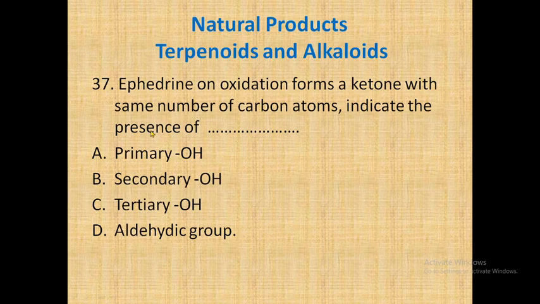If you have a primary alcohol, it gives the aldehyde. If you have a secondary alcohol, it gives a ketone with the same number of carbons. And if you have a tertiary alcohol under very hard or harsh conditions, when strongly oxidizing agents are used, it will also give you a ketone but with a lesser number of carbon atoms. So the correct answer will be a secondary hydroxylic group. So ephedrine contains a secondary alcoholic group.